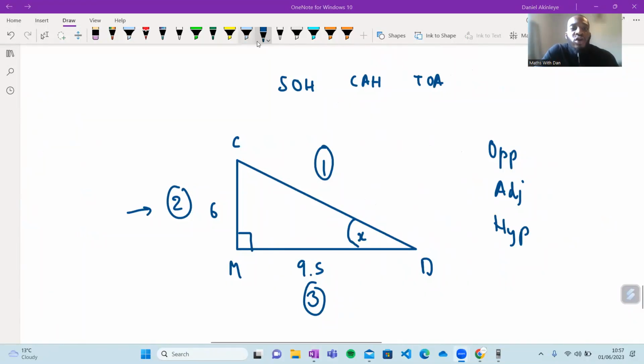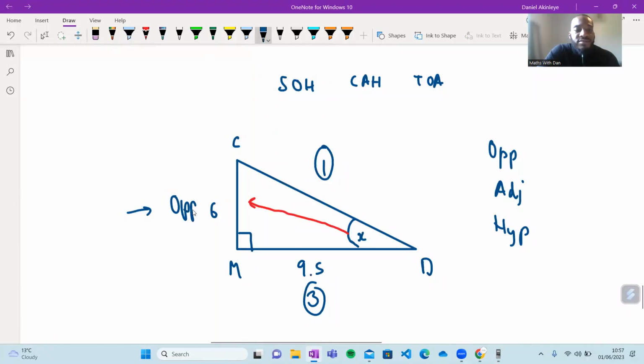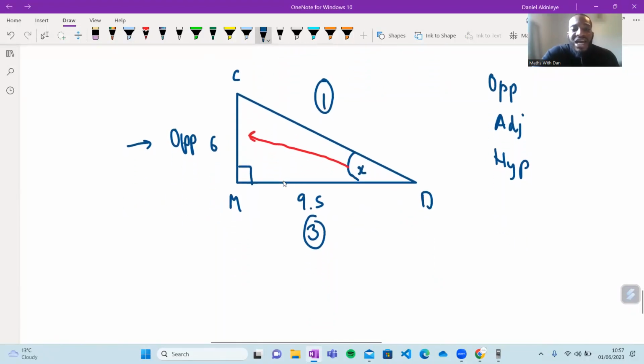How do we know? Well, you get an angle, the angle that you have here, you draw a line opposite it. The side that it takes you to is always the opposite side. So this here is for sure the opposite side. Yeah? So I'm going to label this as opposite. That's fine. Now, how about the side number 3?